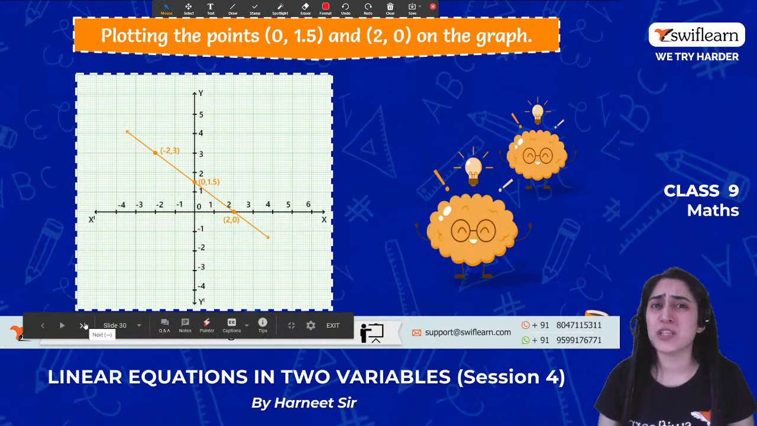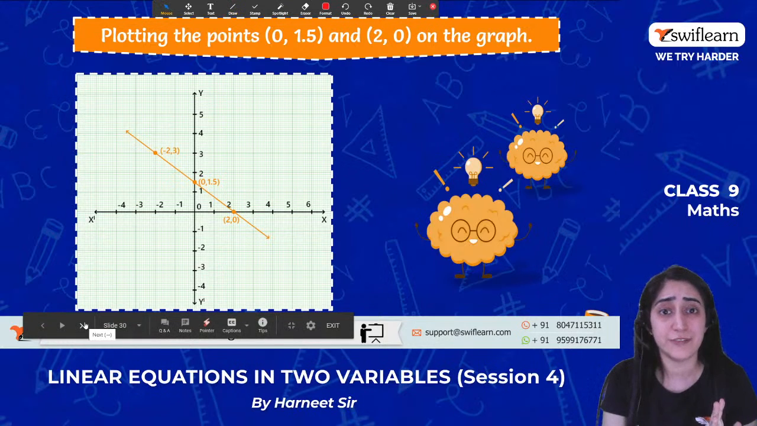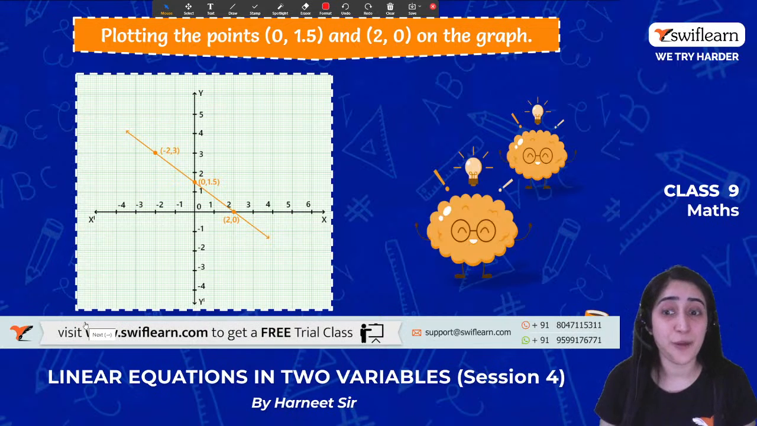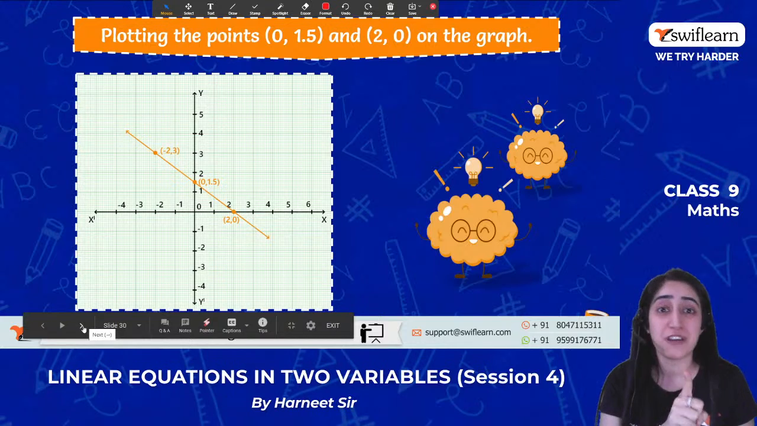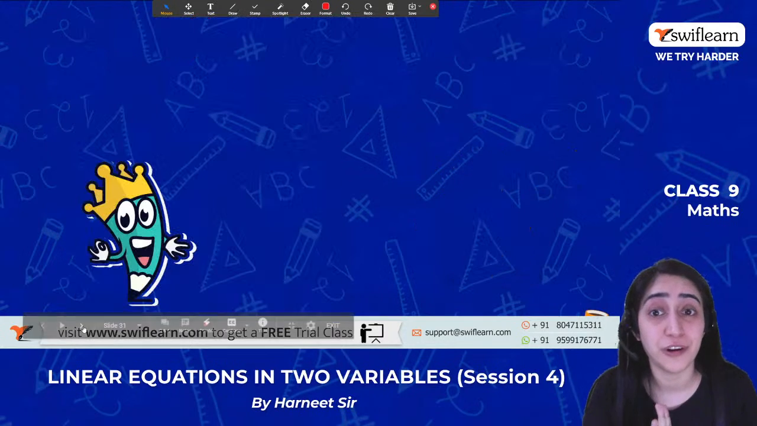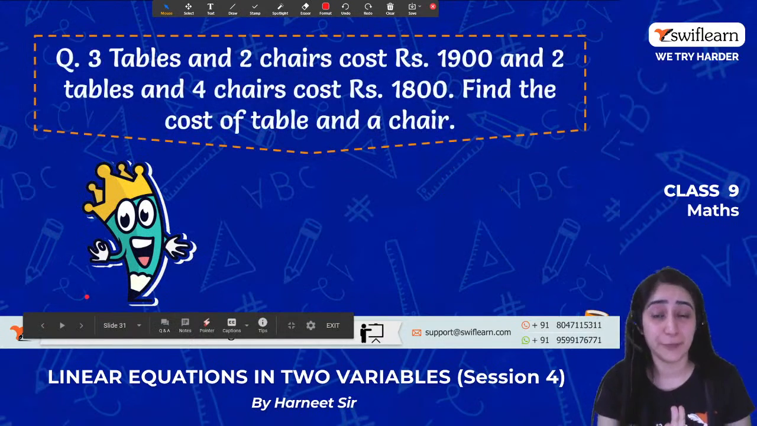Yes, so how many points do I need minimum to draw a graph? Yes, guys, how many do we need? Minimum 2 points. 1 point will never ever satisfy and we cannot draw a graph for that. We can only draw a number line.